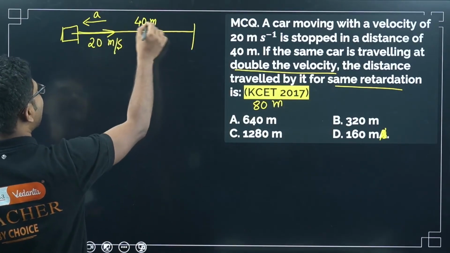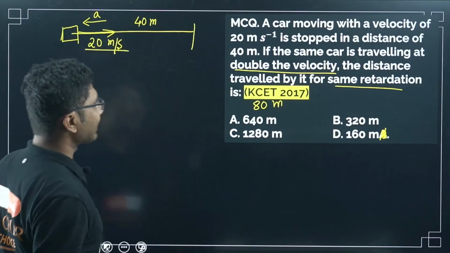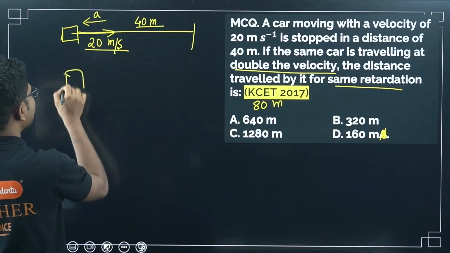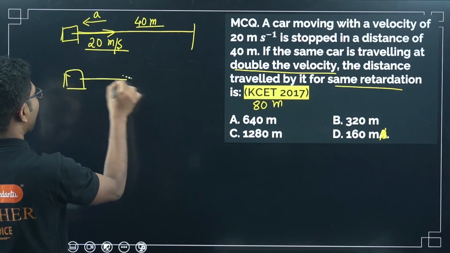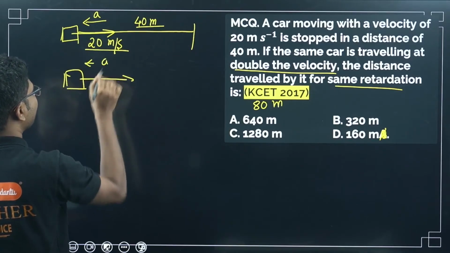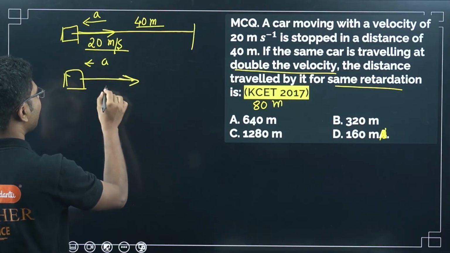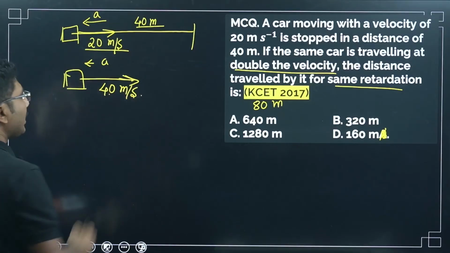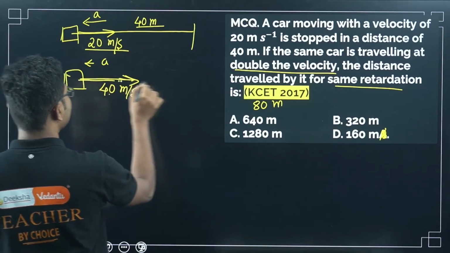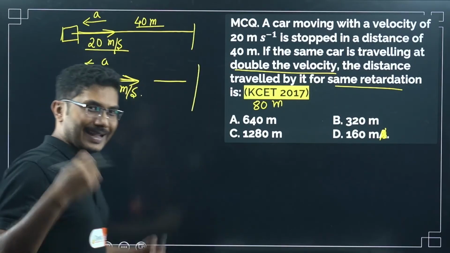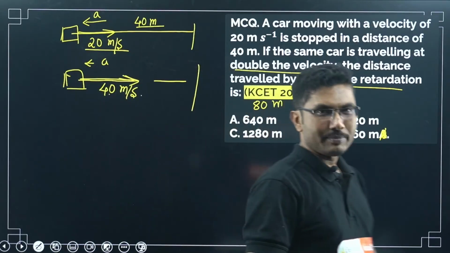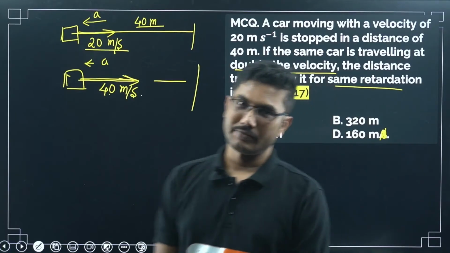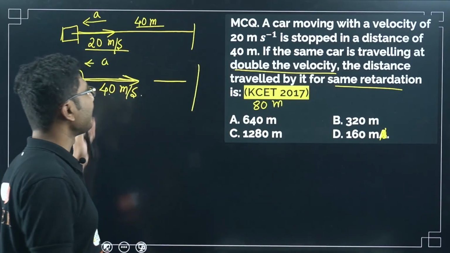In the first case, velocity was 20 meter per second and it stops at a distance of 40 meters. In the second case, retardation is the same, and velocity is doubled, so the velocity is 40 meter per second. Now what will be the distance in this case? Is any information about time given? It is not given, right? Initial velocity is given.